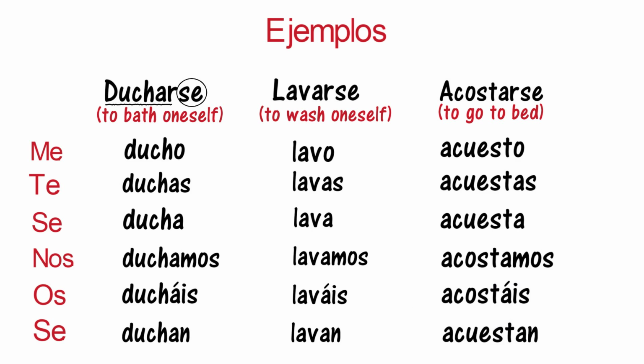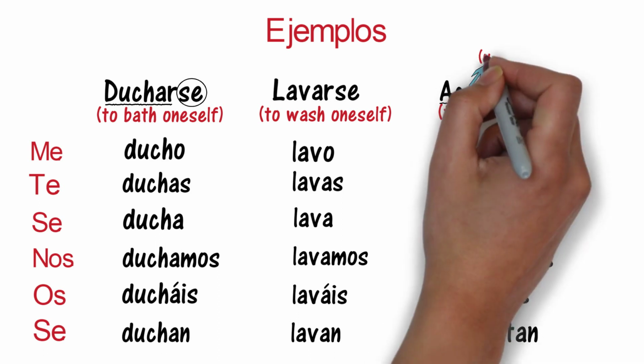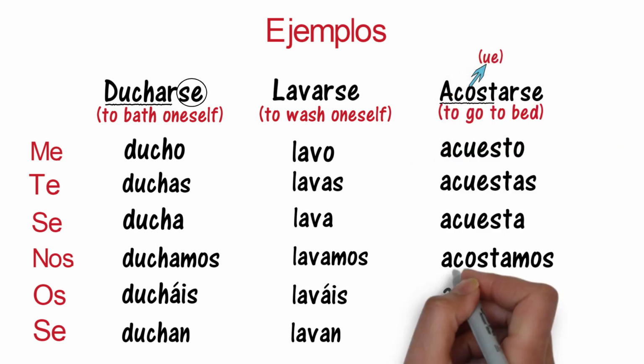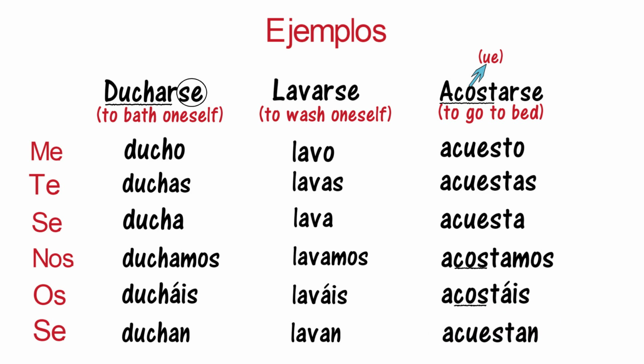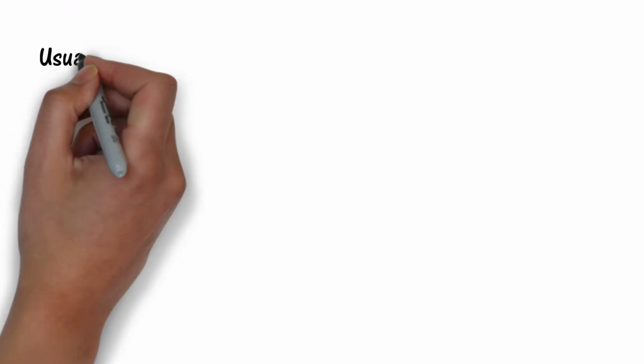And when we say a verb is a stem changing verb, we simply mean that when conjugating the verb, the stem of the verb, which comes before AR, ER, or IR, for example, acostarse, changes. In this example, O changes to UE, except for nos and os. Kindly watch our previous video on irregular verbs to know more about stem changing verbs.